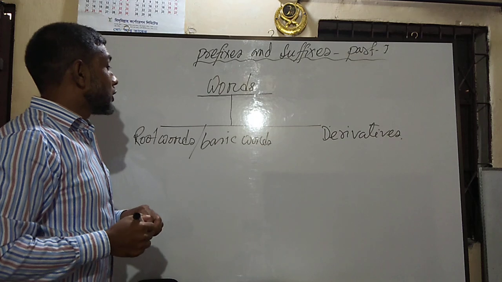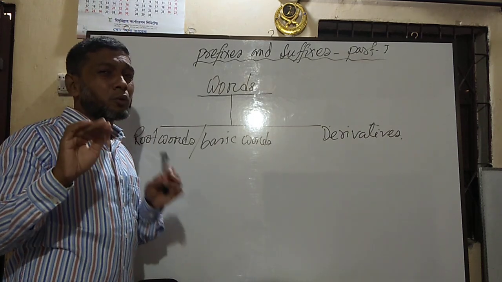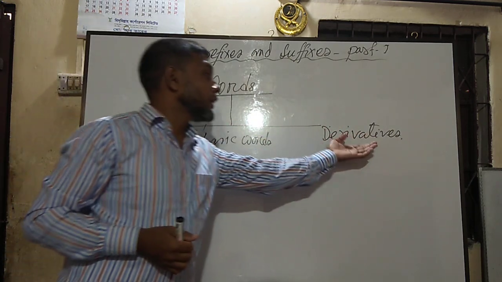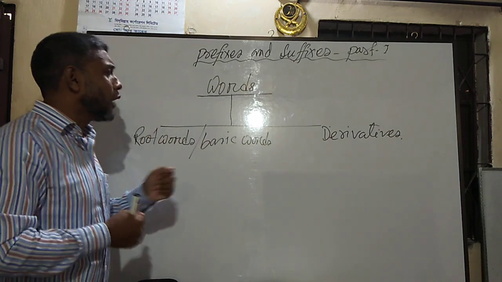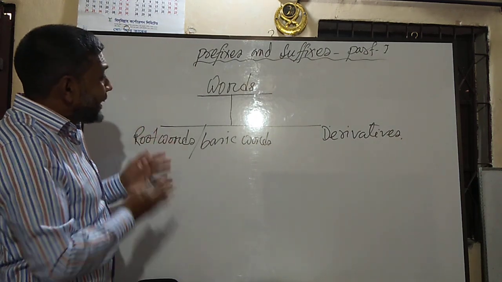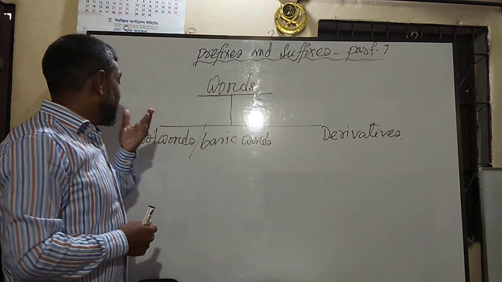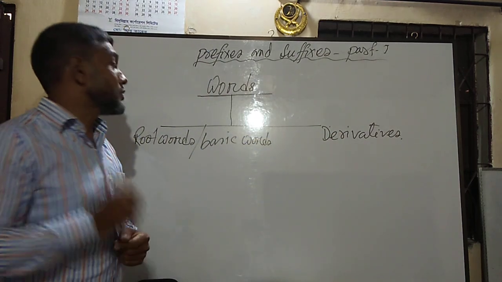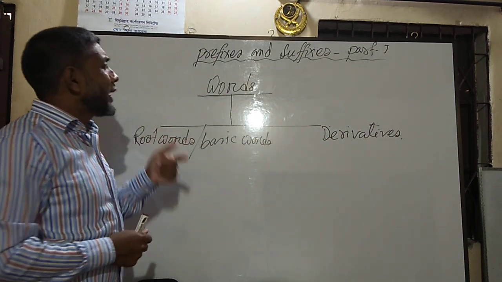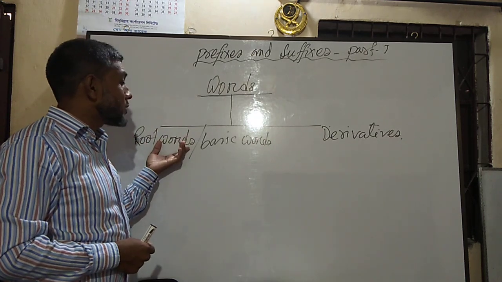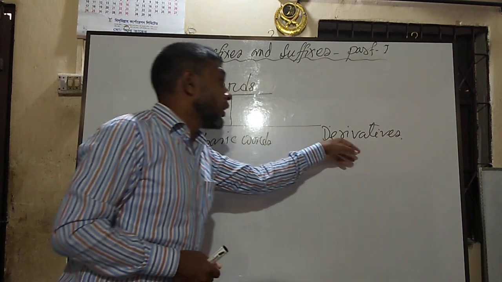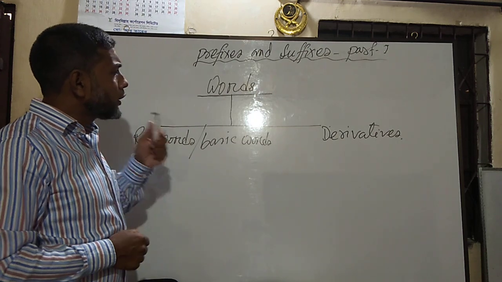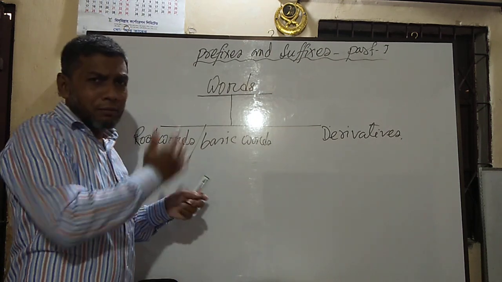So dear students, in Bangla these two types of words are called মৌলিক শব্দ and সাধিত শব্দ. So in English we also have two types of words: root words, or basic words, and derivatives. So now at first I have to know what root words, or basic words, are, and what derivatives are. So now I am going to give you the definition, then I will come here.